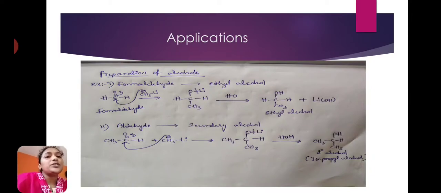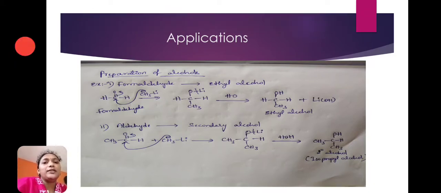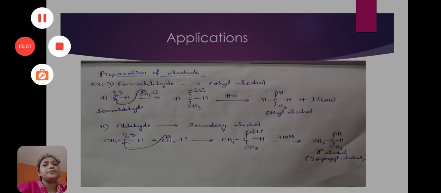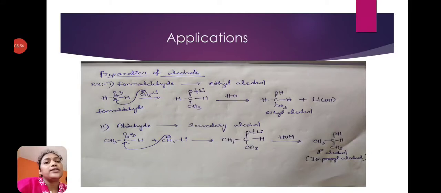Next is applications of organometallic compounds. In this, preparation of alcohols is there. By using organometallic compounds, we can prepare primary alcohols, secondary alcohols and tertiary alcohols.